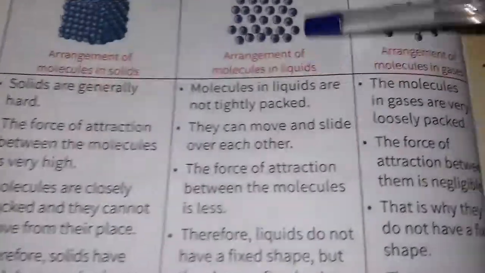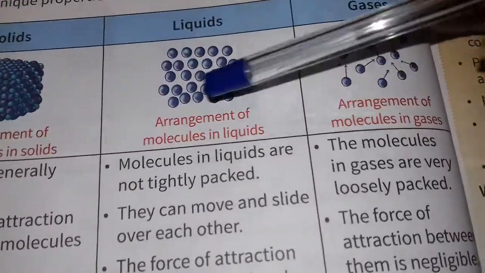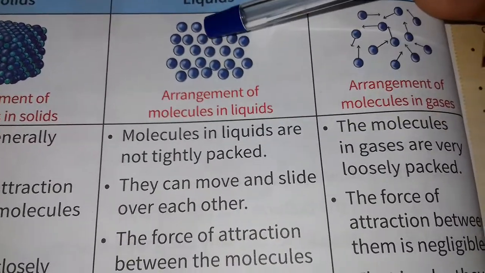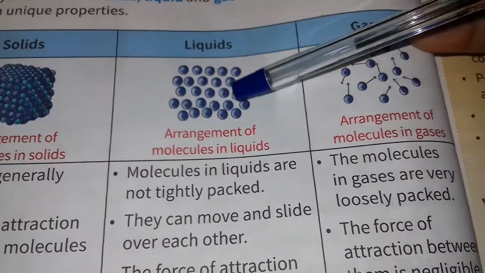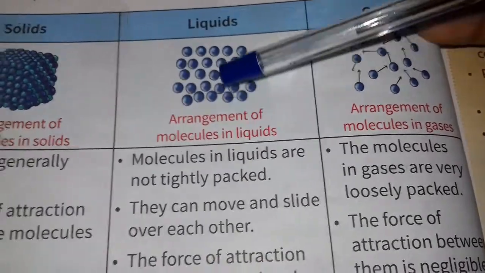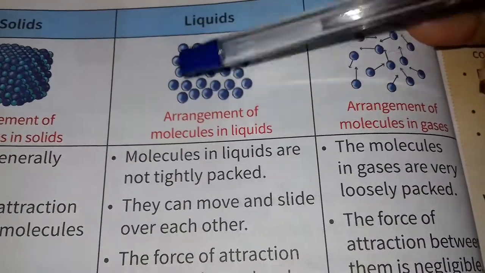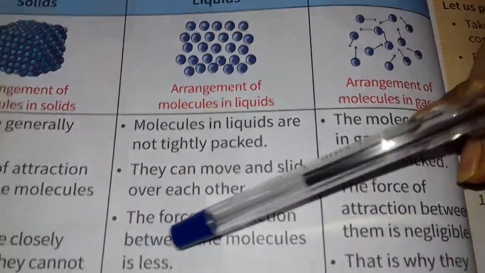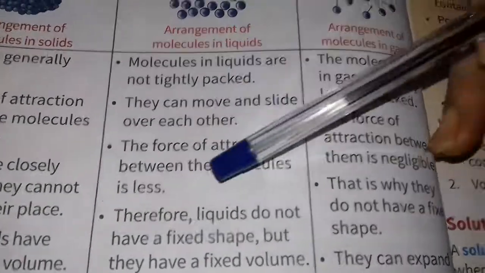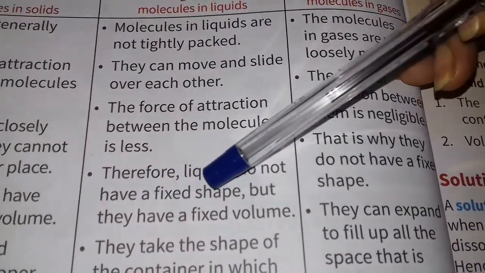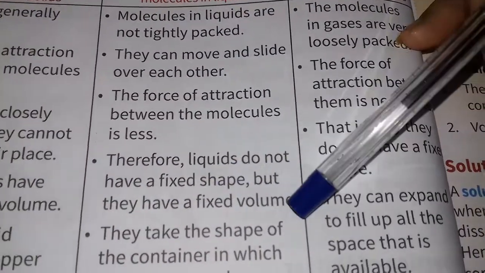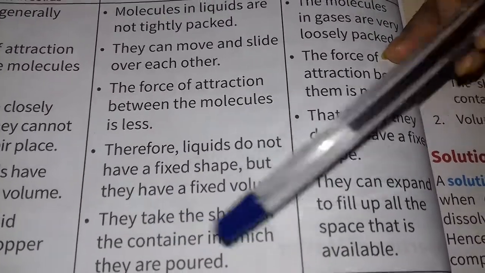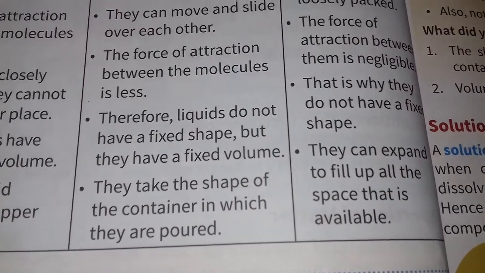Next is liquid. Look at the arrangement of molecules in liquids. Molecules in liquids are not tightly packed. They can move and slide over each other. The force of attraction between the molecules is less. Therefore, liquids do not have a fixed shape, but they have a fixed volume. They take the shape of the container in which they are poured.